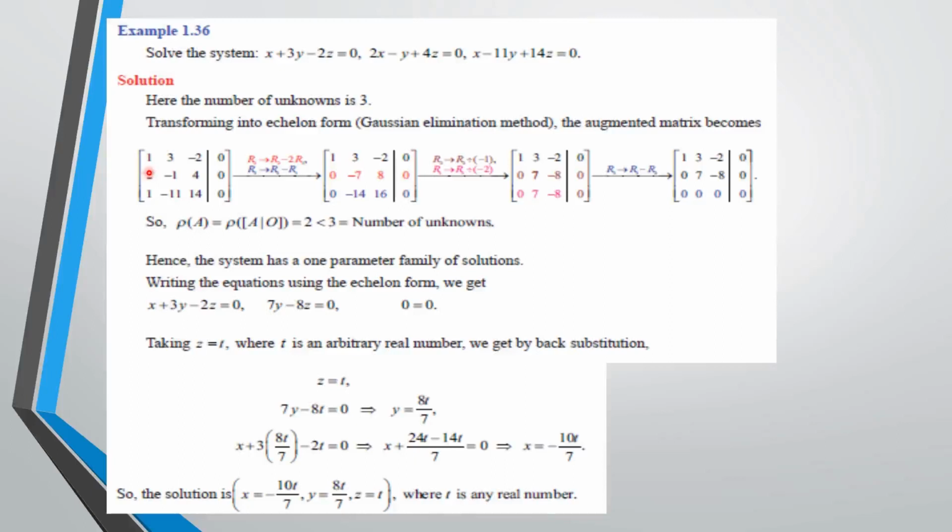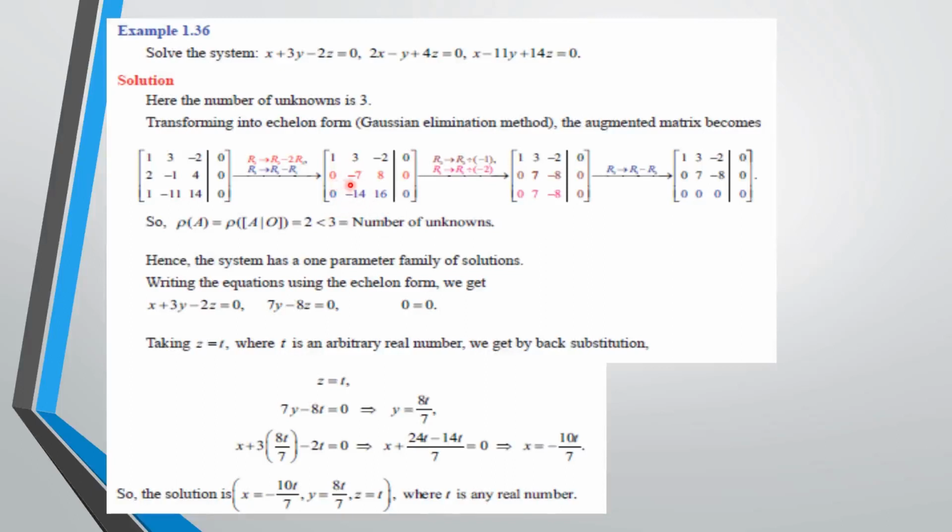Here we are having 1, so there is no need to change that. In the second step, we change the second row first element and third row first element to 0 by using R1. In the next step, we change the third row second element to 0 by using R2.